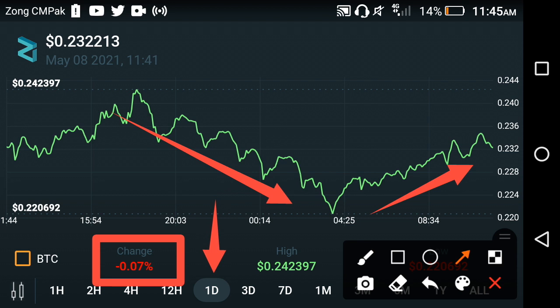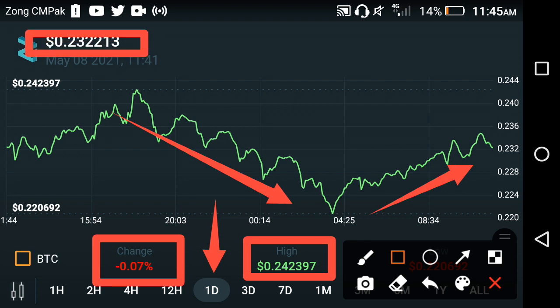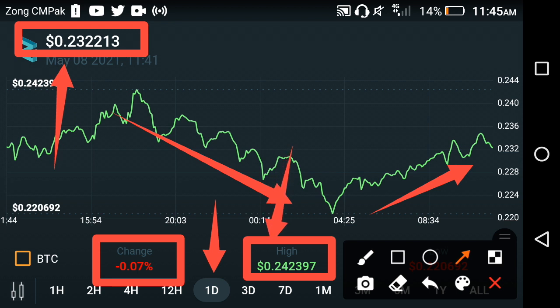Let's see the highest price of Zilliqa, friends. At this time the highest price of Zilliqa in the last 1 day is 0.242397 USD, and now the current price, as you can see here, is 0.232213 USD, the live price of Zilliqa at this time. So as you can see here, this is the price 0.23 and here is the price 0.24, friends. The price change is about 1 USD cent, friends. I hope that they recover this fall in only 10 minutes, coming soon. As you can see, the price change is very small, 0.07%, so very soon the change will become positive, friends, and the price of Zilliqa will also be high, friends.